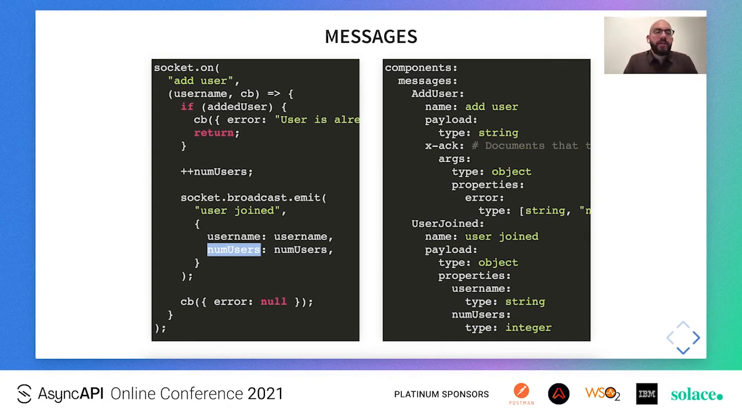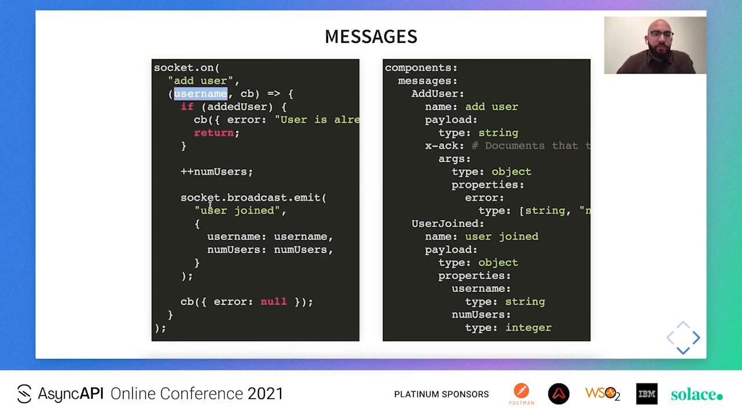So we can see here that we can populate two message definitions. One is the add user message, which, as you can see here on the second line, is the message that the server listens for. So it's a message listed under a subscribe operation. So it has an add user event name and a payload of type string, since the username is the only argument of that event.